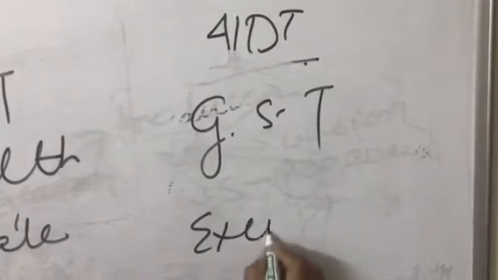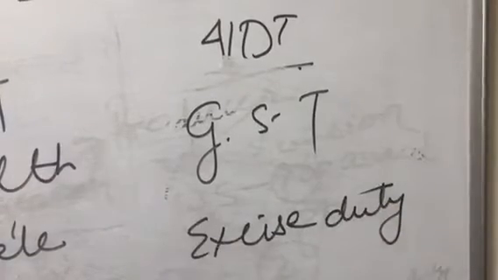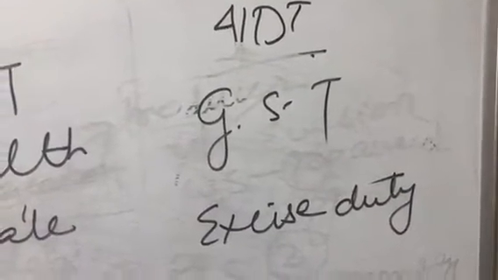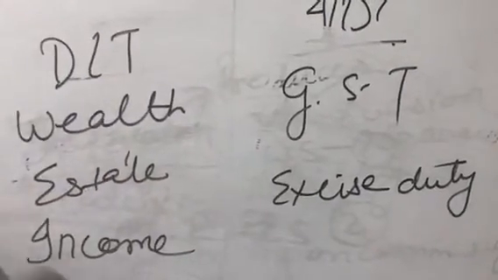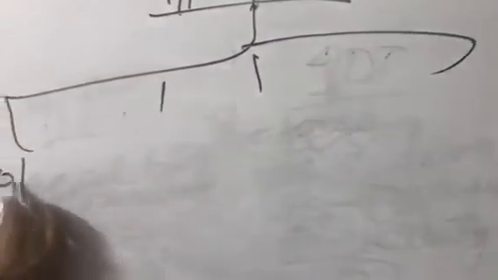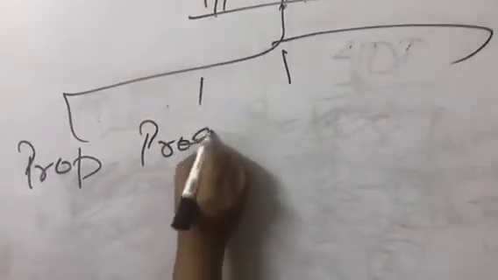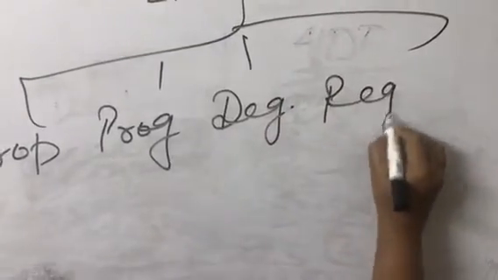Then we have excise duty. Students, you must cover all the examples, because sometimes examples may be given and you have to differentiate with reasons whether each is to be considered direct or indirect. Besides these two types, direct and indirect, there are other types of taxes which we classify into 4. To start with, we have proportional taxation system, then progressive, degressive, and last regressive.